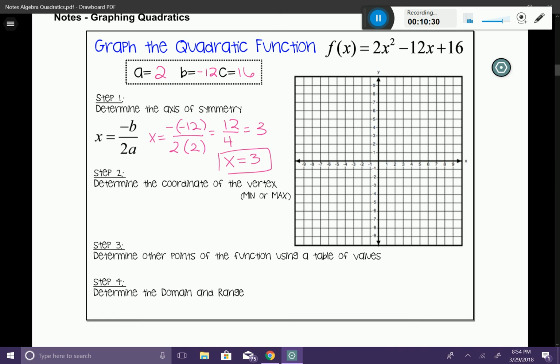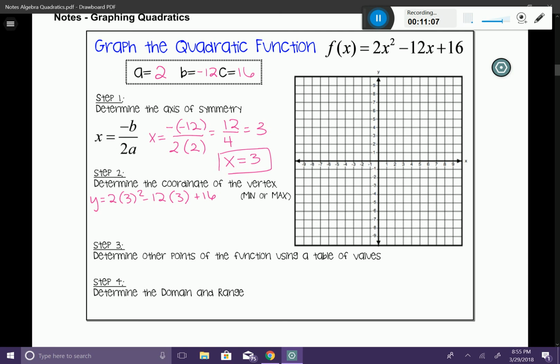Okay, now let's go ahead and determine the coordinate of the vertex. All right, so again, we could find this on our graphing calculator pretty easily, but I always like to know what I'm doing in the calculator, so I'm going to go ahead and actually solve it out. So for this one here, let's go ahead and substitute these numbers in. So we have y equals 2 times 3 squared minus 12 times 3 plus 16. All I did was I substituted that x value into my equation. So now I'm just going to go ahead and simplify it.